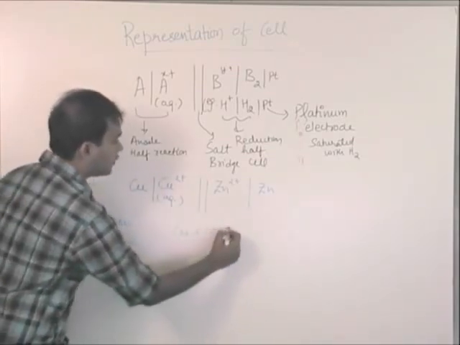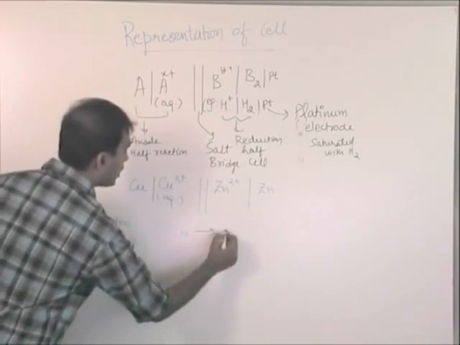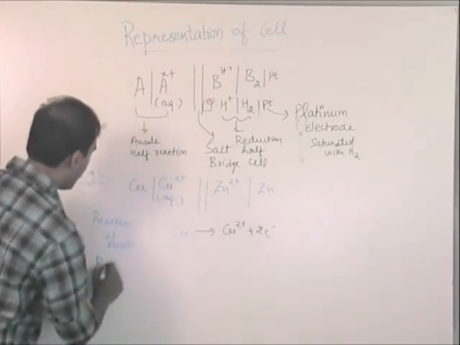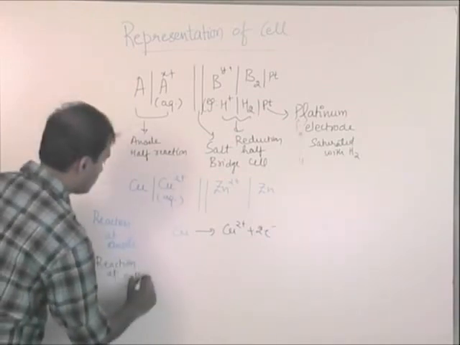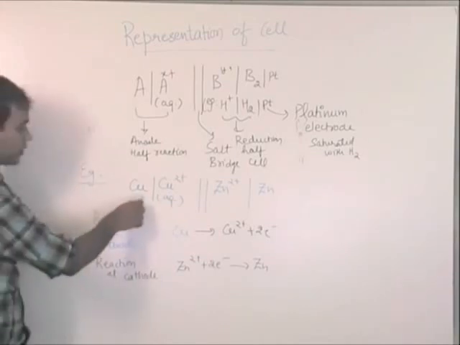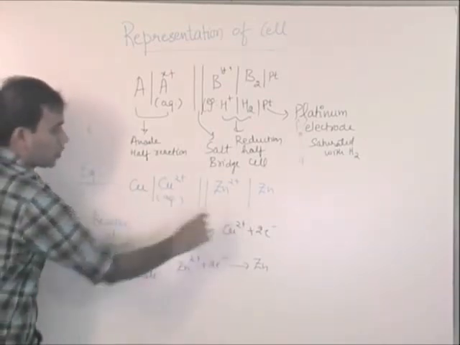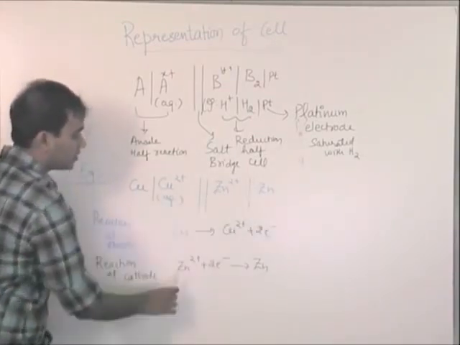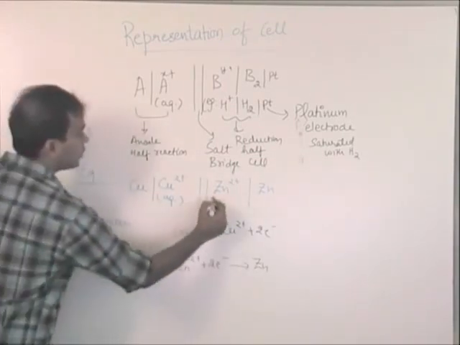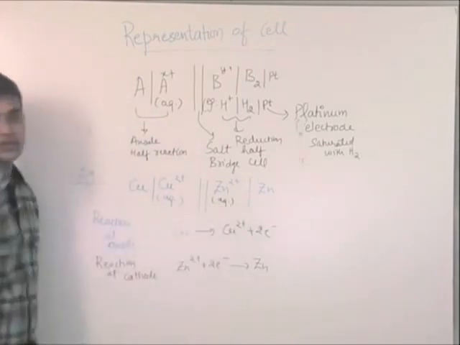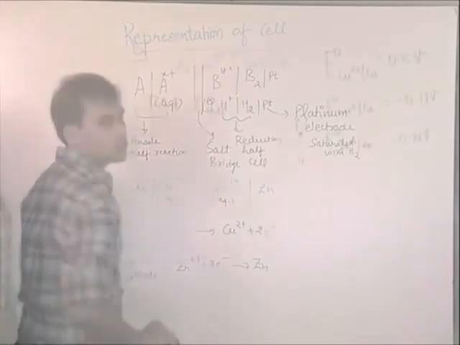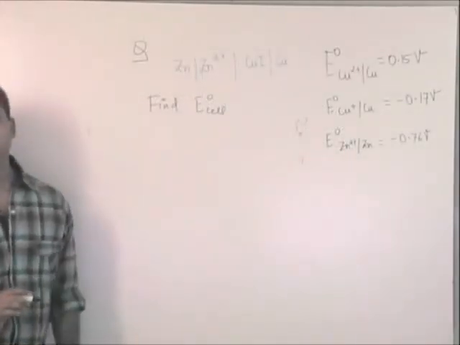Copper gives copper 2 plus plus 2 electrons, and the reaction at cathode will be zinc 2 plus plus 2 electrons gives Zn. Simple. So mostly they also write in which phase it is. Aq means it is in the aqueous phase. Clear? So this is the question which is given to you.